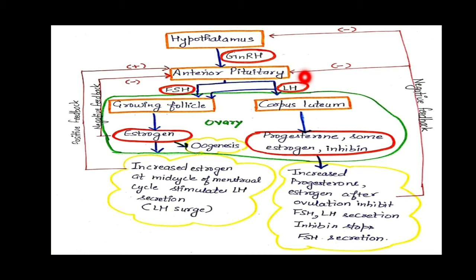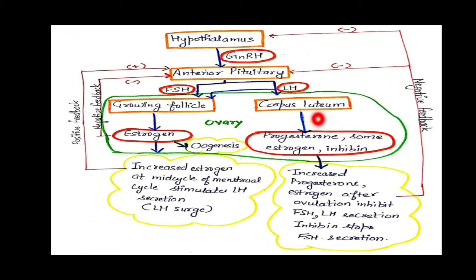Next is our LH, and this LH is going to stimulate this corpus luteum, the structure that is formed after the rupturing of these follicles. So they stimulate this corpus luteum that is important for the release of progesterone, some estrogen and inhibin at the time of pregnancy. If the pregnancy is there, this structure will be there till the third month, and it will release progesterone, estrogen and inhibin.